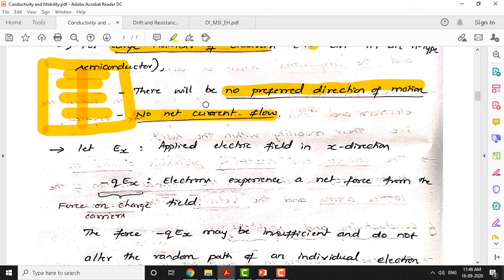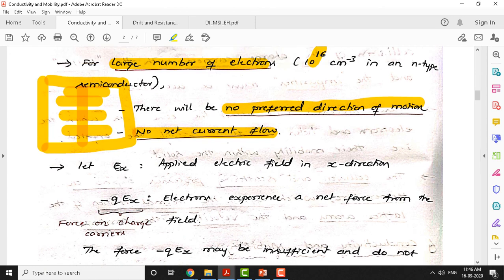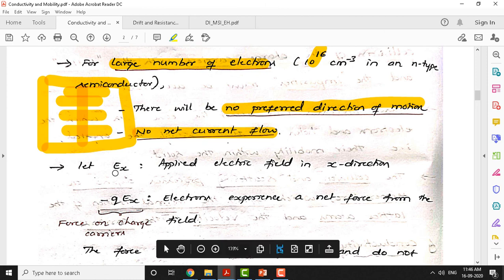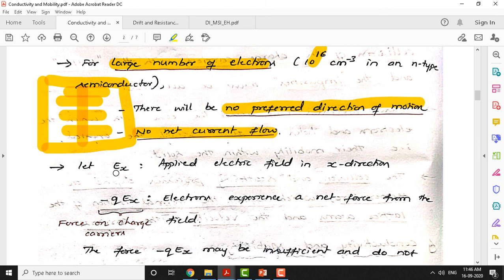Okay, so that's all for today's class, and in the next class we will see how to use these mathematical aspects, the mathematical modeling of these charge carriers. We will apply an electric field and see in which direction the electron movement takes place, and we will also consider scattering effects and see how much they influence the motion of electrons.